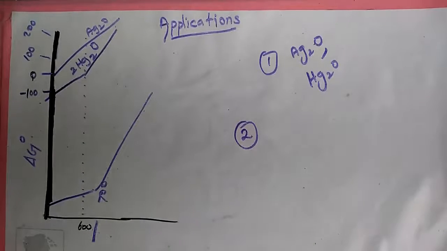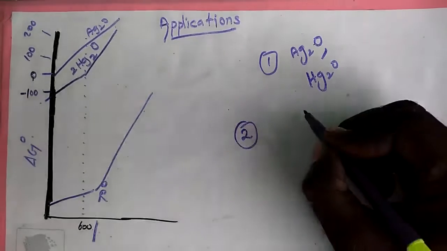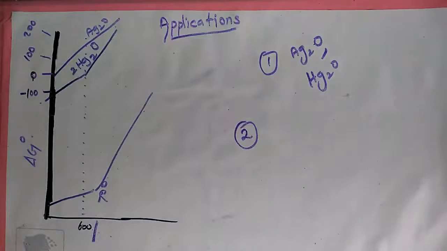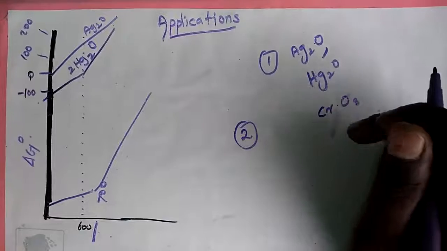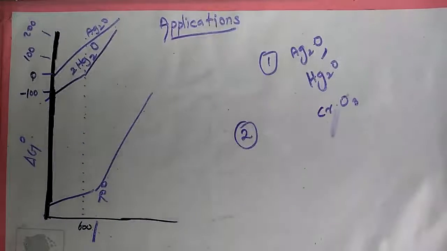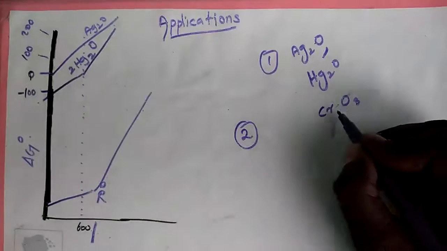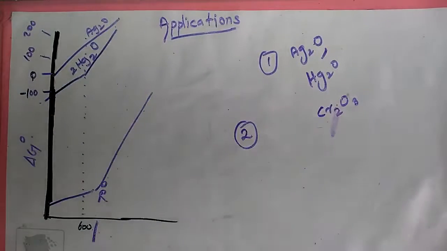So listen, for example, in the Ellingham diagram, the line for the formation of chromium oxide, Cr2O3, lies above that of aluminium, meaning that Al2O3 is more stable than Cr2O3.